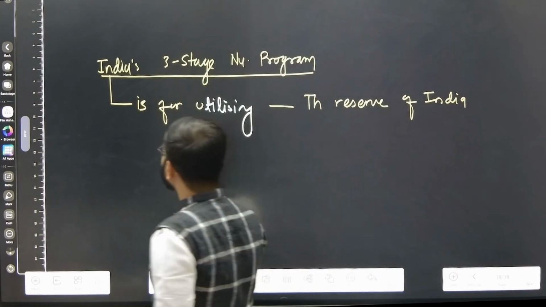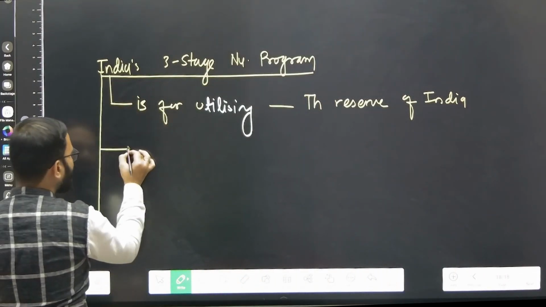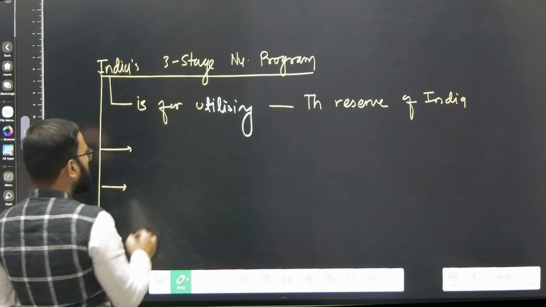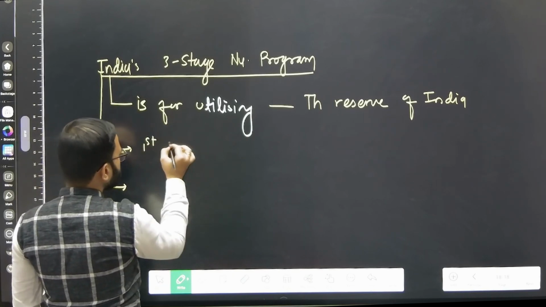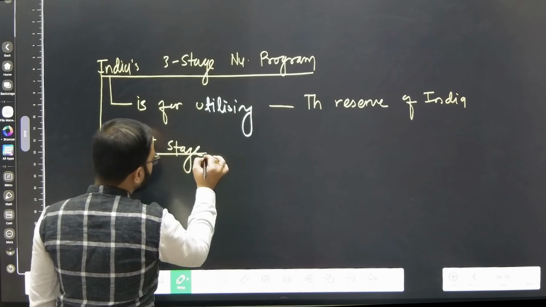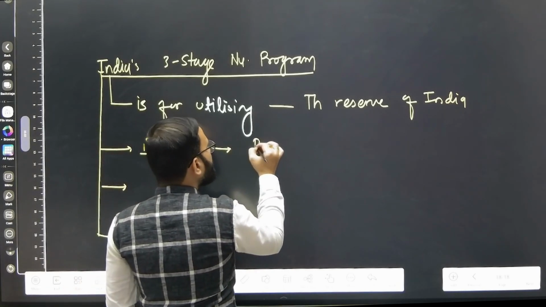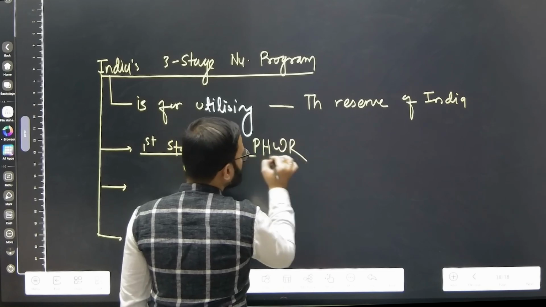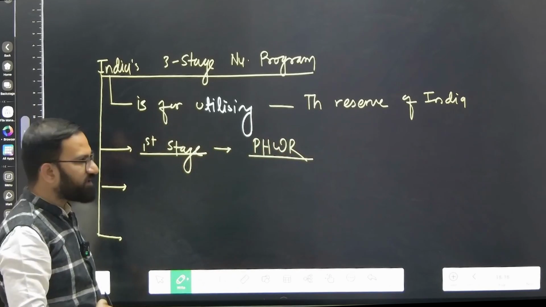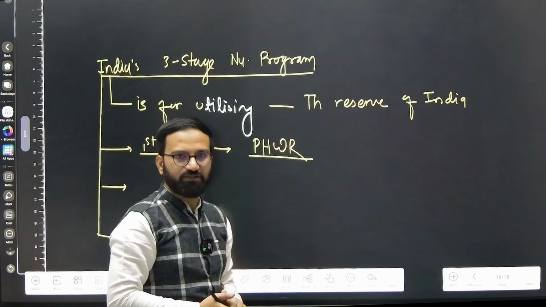And what are these 3 stages? In short, I am going to talk about it right now. The first stage is the PHWR, the pressurized heavy water reactor.